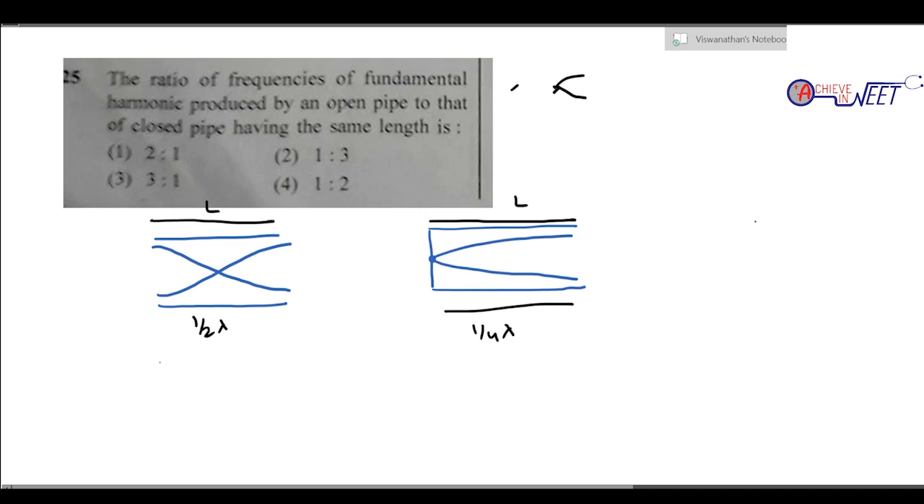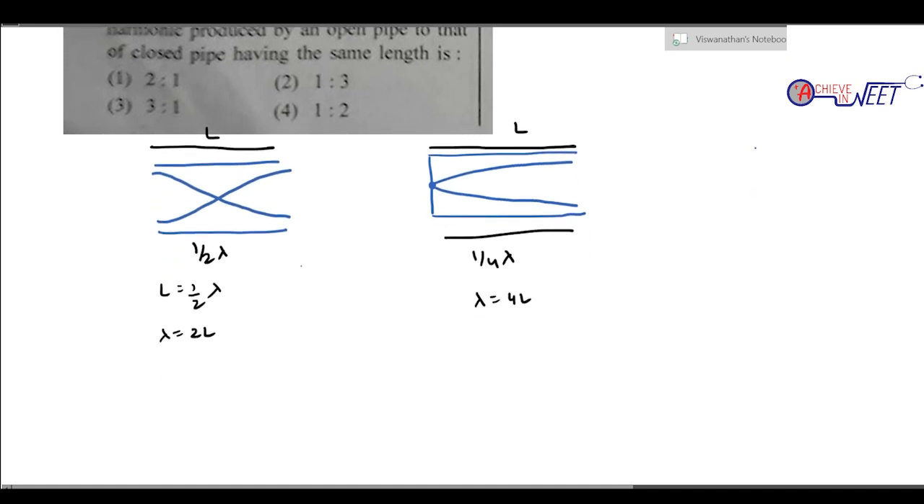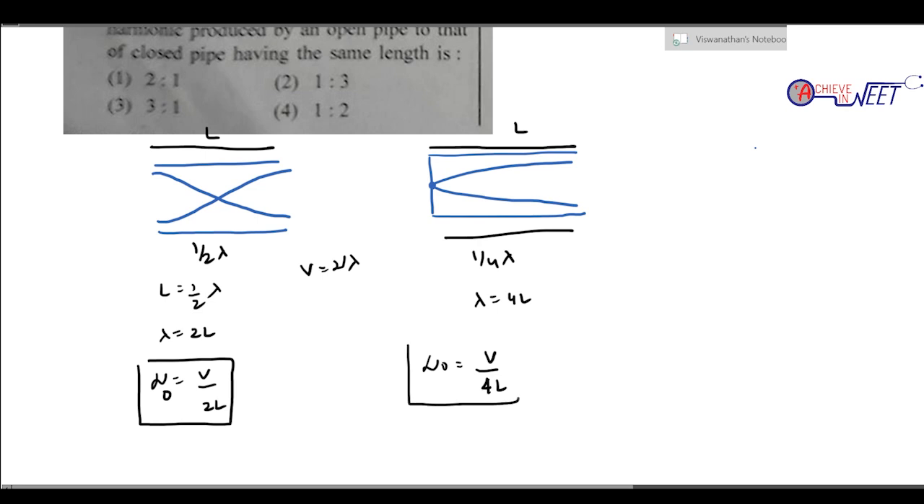So in this case, L is going to be half lambda, so lambda is going to be 2L. In this case, lambda is going to be 4L. And what we know is V is nu lambda, so nu is going to be V by lambda. Lambda is 2L in one case and 4L in the other. So the fundamental frequency nu naught in case of an open organ pipe is V by 2L and in case of a closed organ pipe is V by 4L.